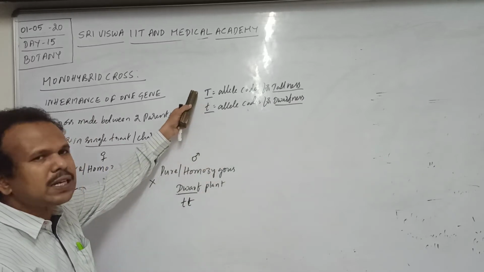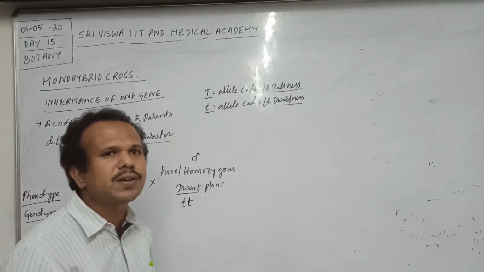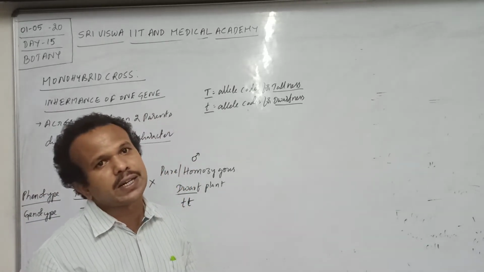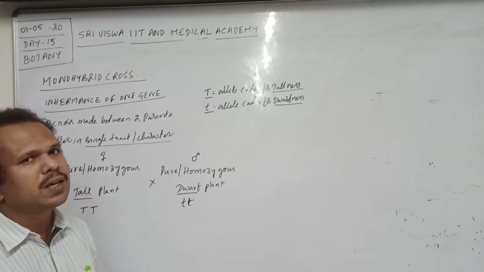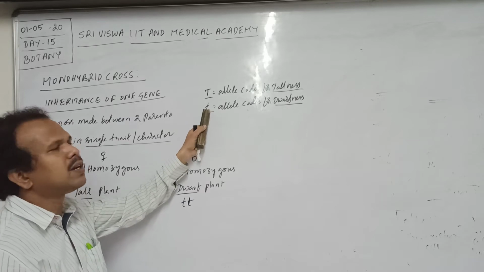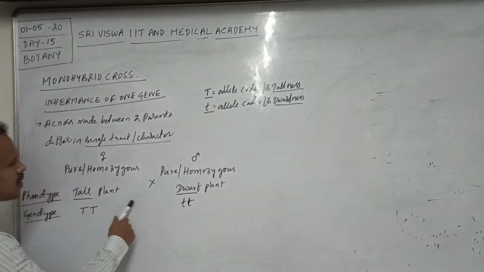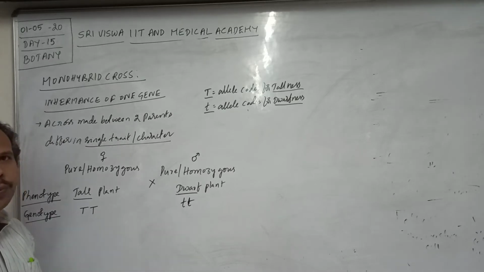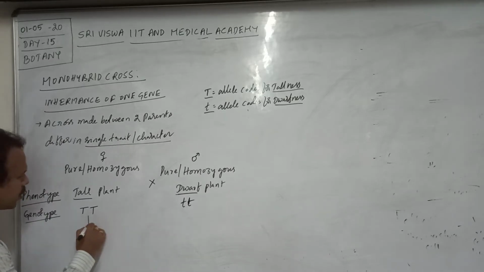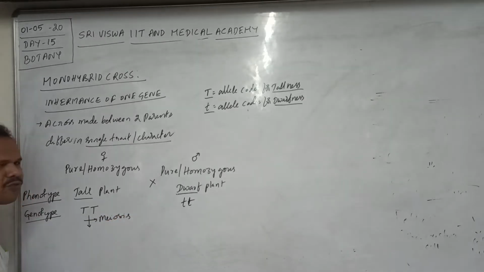Generally, the dominant allele is represented with a capital letter, and the recessive allele is represented with a small letter. This is very important. Always, the dominant allele is represented with a capital letter and the recessive allele with a small letter. However, when the cross is made between these two parents, during meiosis in this diploid cell, gametes are formed.